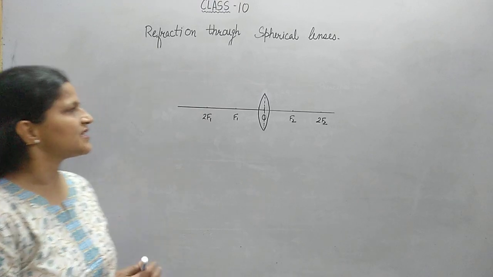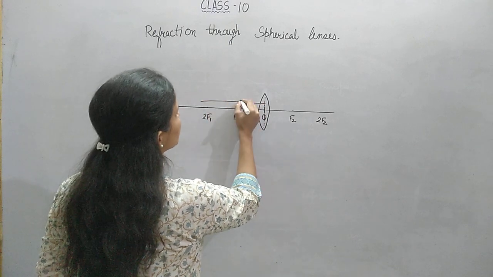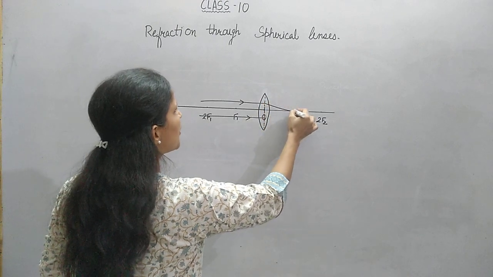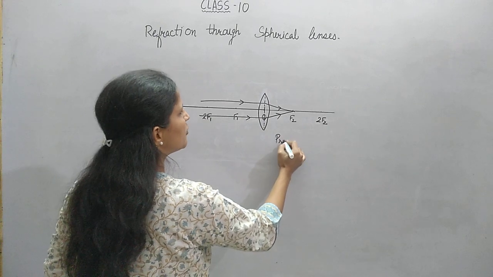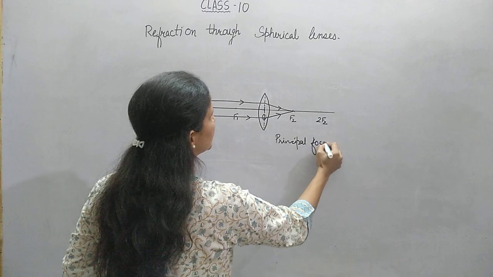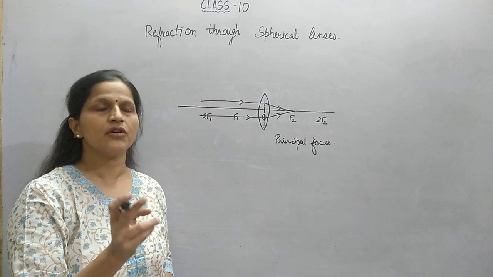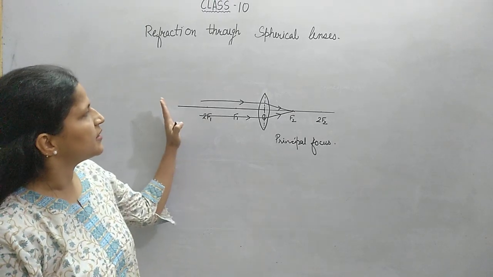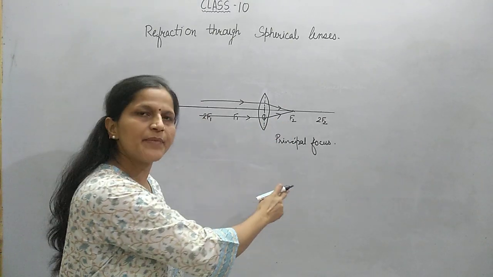So for a convex lens, the rays which fall parallel and close to the principal axis on a convex lens converge at a point on the principal axis. That point is known as the principal focus of the convex lens. Just as we define for the convex lens and convex mirror and concave mirror, similarly here also the point on the principal axis where paraxial rays converge is known as principal focus.